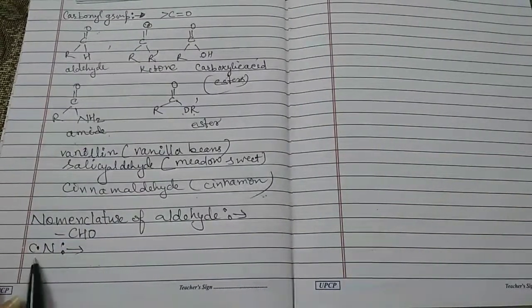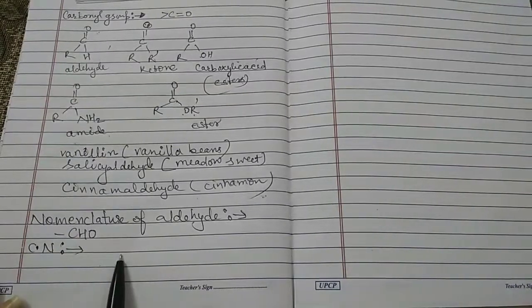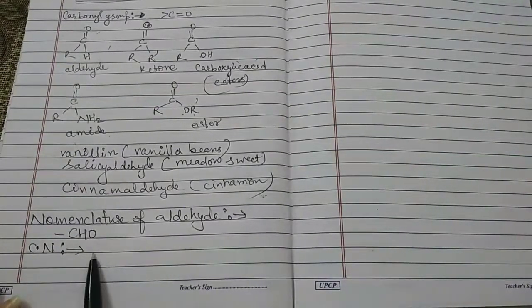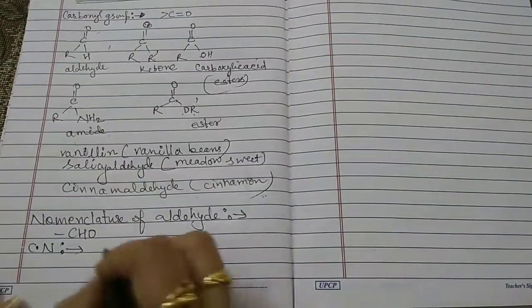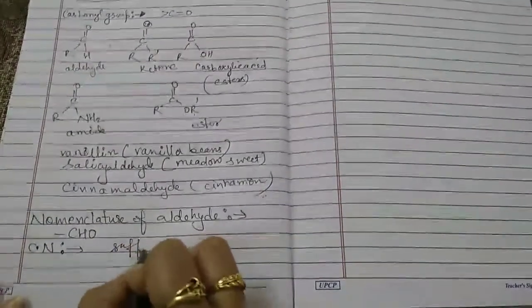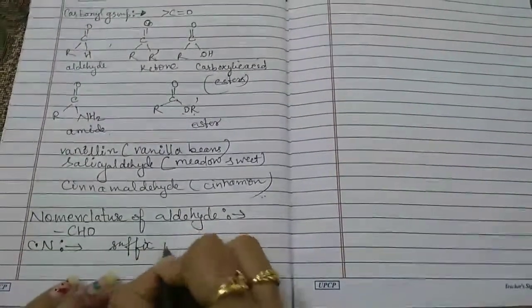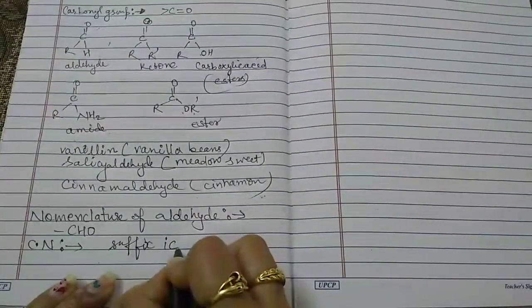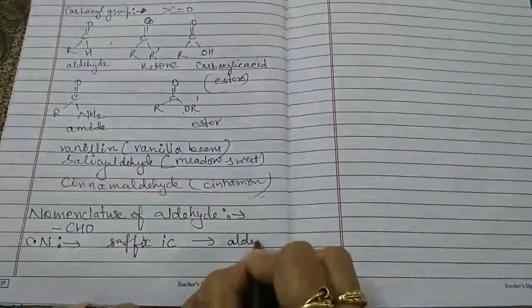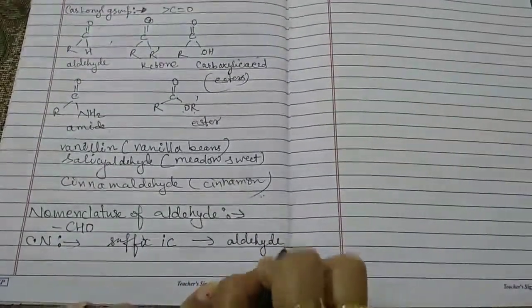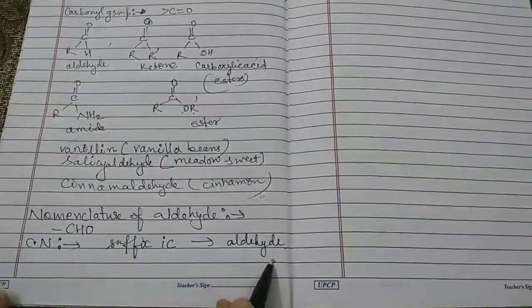In aldehydes, the common names are derived from the names of the corresponding acids by replacing the suffix IC with the word aldehyde.